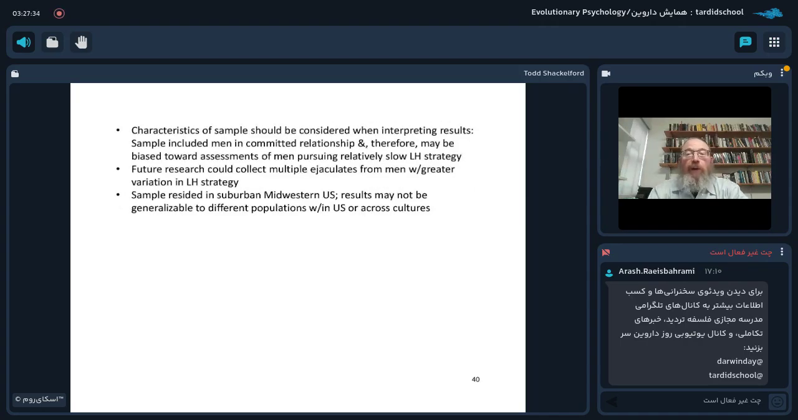Characteristics of our sample should be considered when interpreting the results. The sample included men who were self-reportedly in committed relationships and therefore may be biased toward assessments of men pursuing a relatively slow life history strategy. So clearly, future research could collect multiple ejaculates from men with greater variation in life history strategy. We note, of course, that our sample resided in a suburban Midwestern United States area. I mean, it was a rather circumscribed sample. We don't know, but the results may or may not be generalizable to different populations within the U.S. or, for that matter, across different cultures.